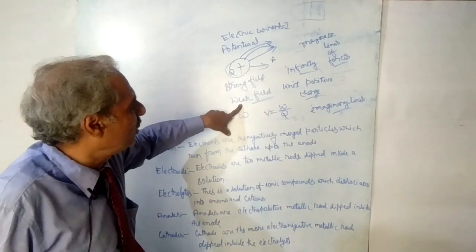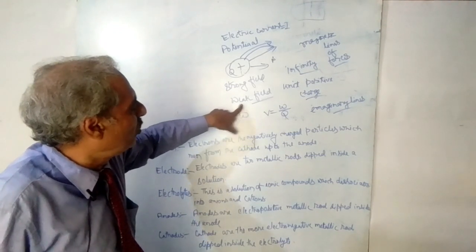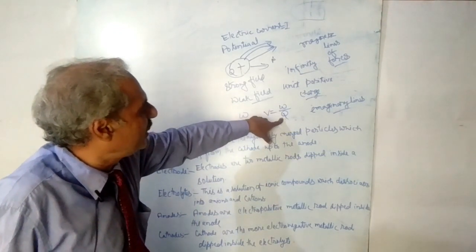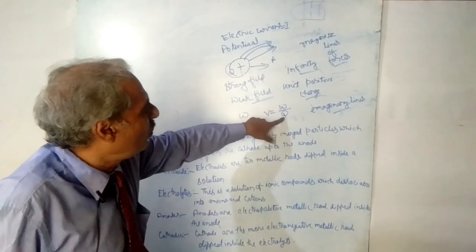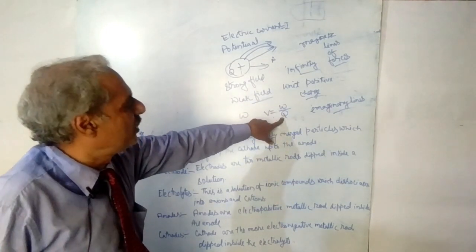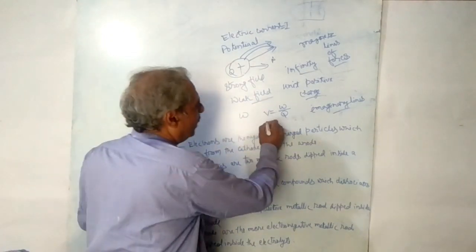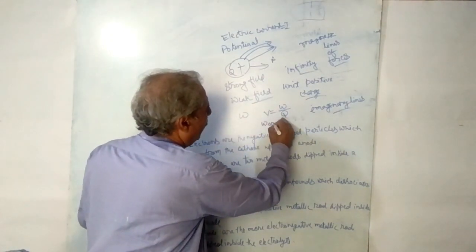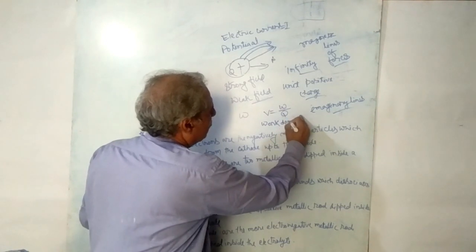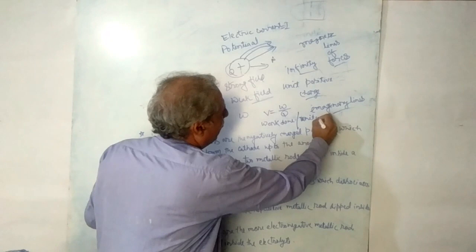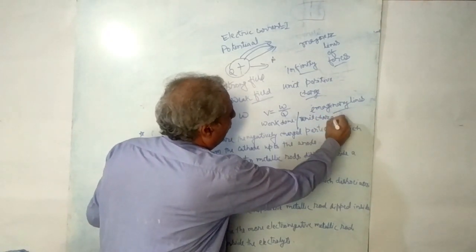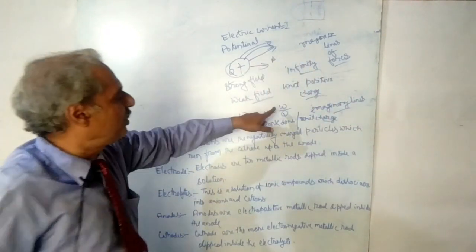And that amount of work done, when divided by the charge, is the work done per unit charge.